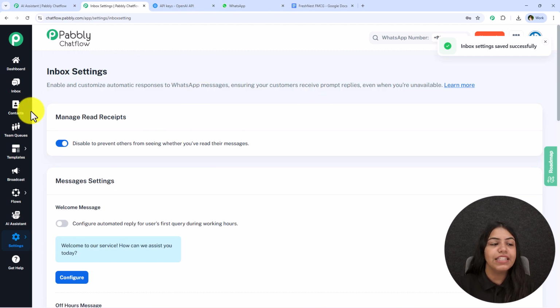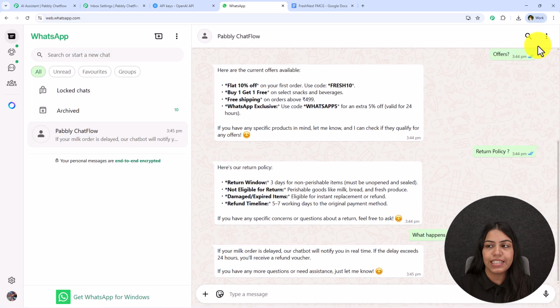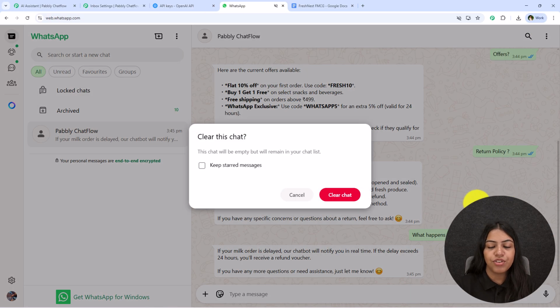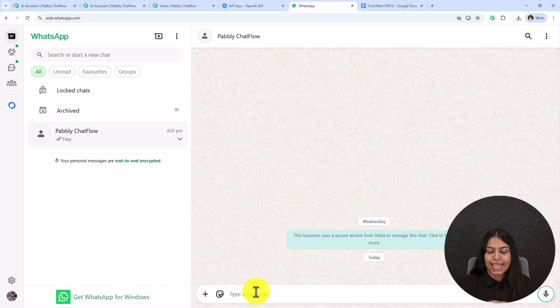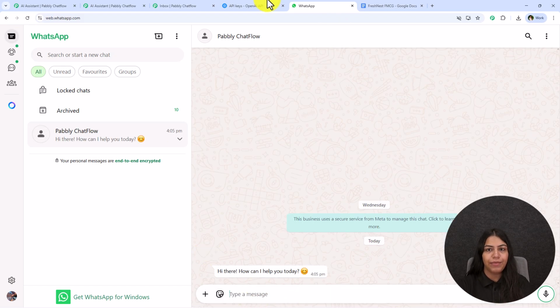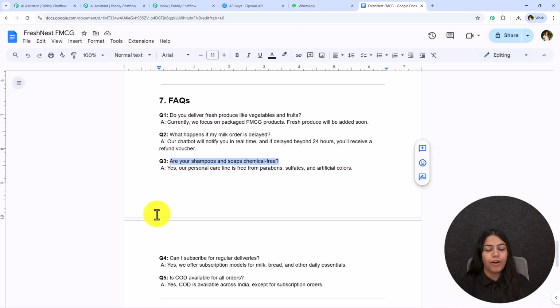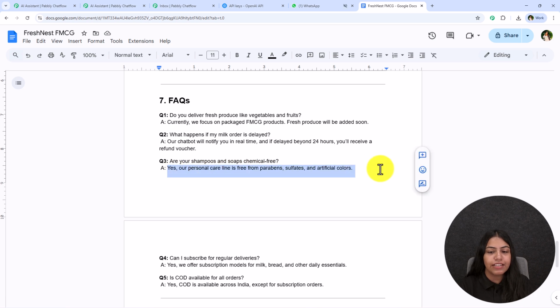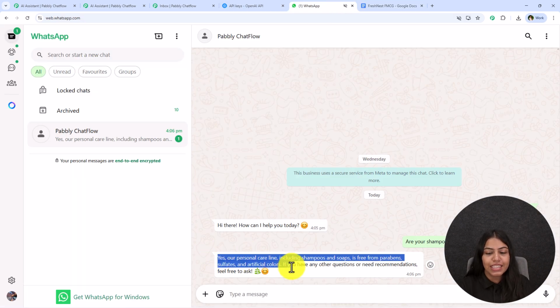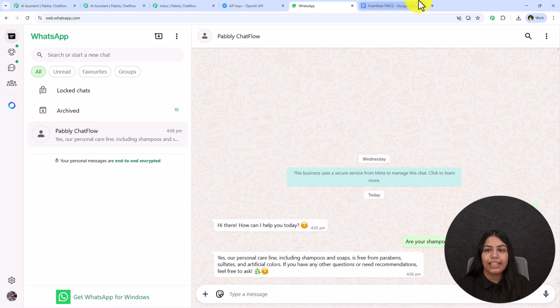So now we have created this AI chatbot. Let's test it once again. I'm going to clear the previous conversation and we are going to start fresh. Let's type "hey" and send this to the AI chatbot on WhatsApp. Once I send this, automatically this AI chatbot is going to reply. Now let's ask something from this FAQ, which is: are your shampoos and soaps chemical free? You're going to see the answer will be exactly the same as what we have entered right over here. And as you can see, yes, the answer is exactly the same.